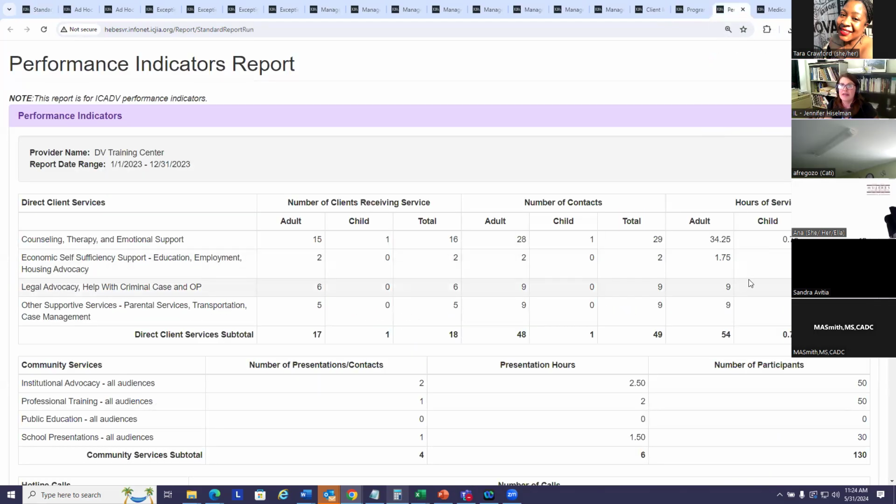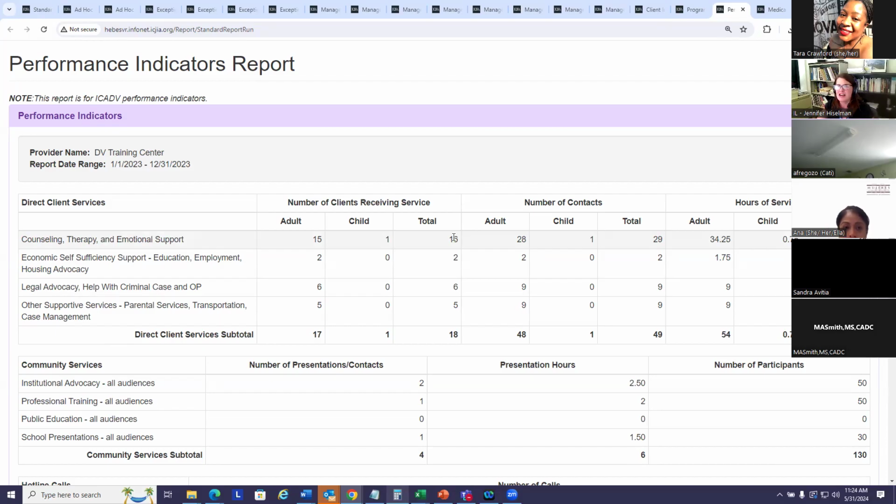This was developed specifically for ICADV, but I think it could come in handy even if you're not an ICADV member. It simply takes all of the direct client services and groups them into 4 broader categories. So here are your counseling, therapy, and emotional support services all in one.